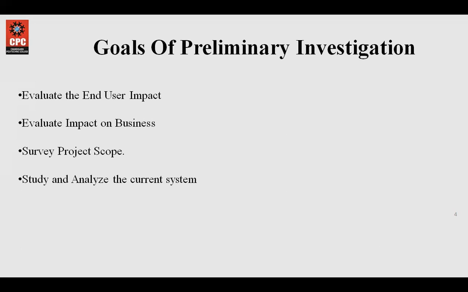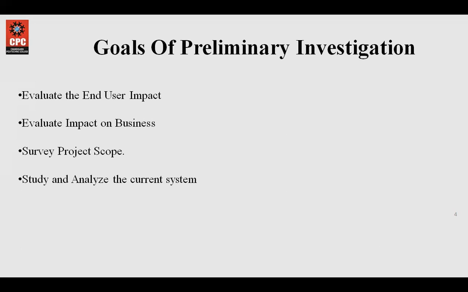Another important point that must be considered during the preliminary investigation is the impact of the information system, that is, analyzing the system or the problem, and whether it fulfills the goal and the predefined objectives of both the business and the system that is under development. This information system must actually pertain to the policies of the business organization. It should be within the boundaries and the limits set by the organization.